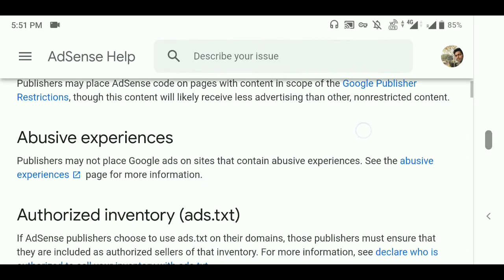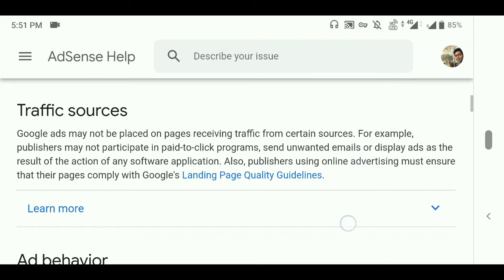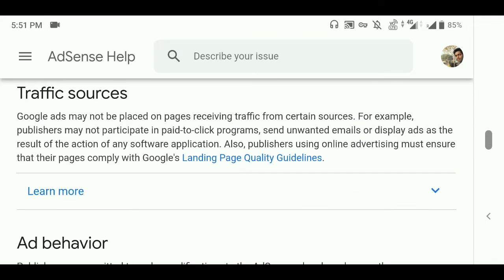So next is traffic source. You should have genuine traffic from Google. In the previous videos I explained how you can add your blogger to Google Search Console. So watch that video so that you will get genuine traffic from Google when users search on Google. You can watch our playlist.